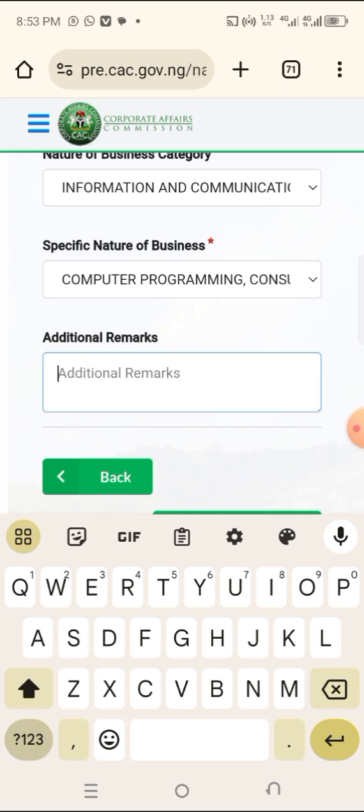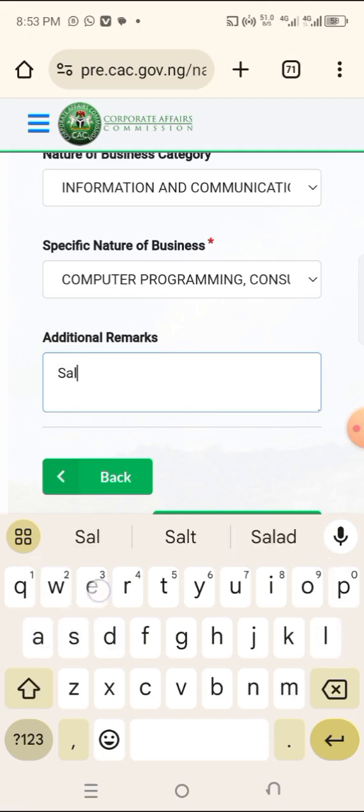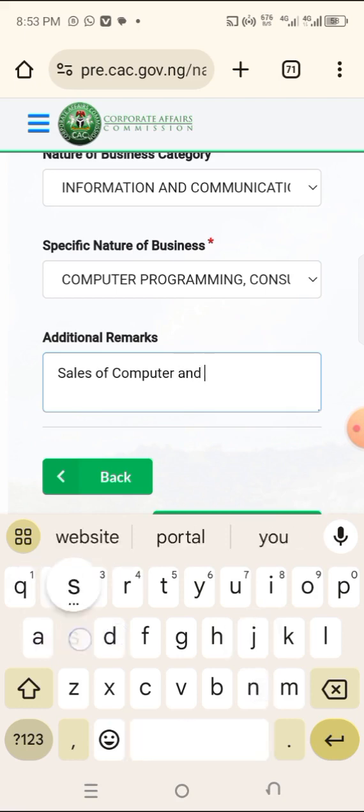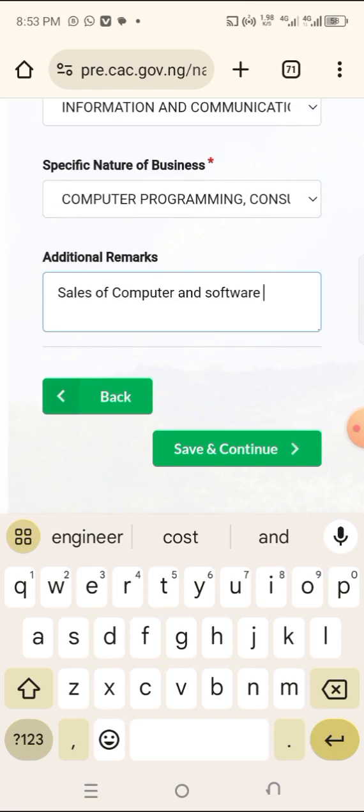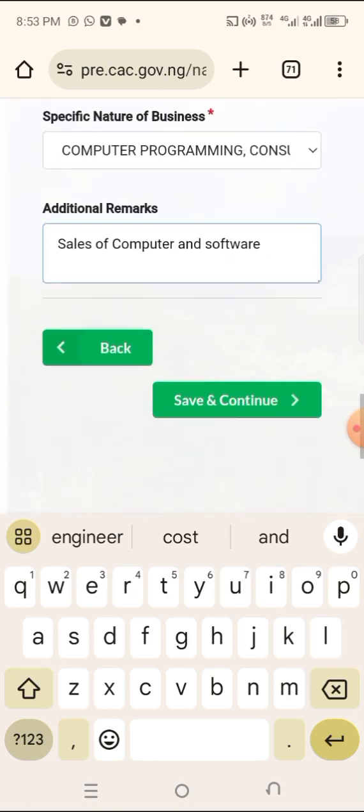Let me say sales of computer and software. Let's say this is what exactly I'm doing, but it's still under programming and it's not listed there. I can now put what exactly I'm doing. Did you understand that one now? So that's how to do this one. After that, now click on save and continue. I want to believe you understand this part. Save and continue.